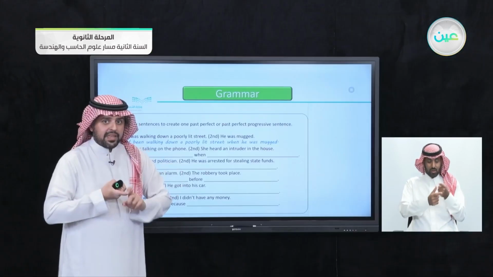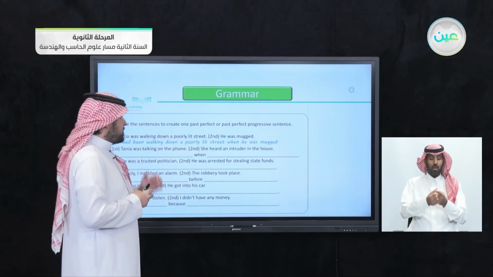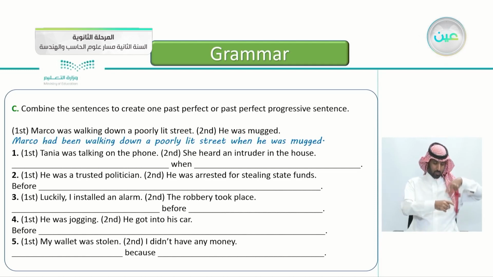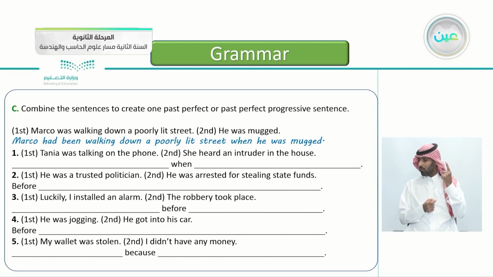We want to combine them together either with the past perfect or the past perfect progressive. So the first one is already done. Marco had been walking down a poorly lit street when he was mugged. So here we used the past perfect progressive. Now the first event, Tanya was talking on the phone. Tanya was talking, so talking here is progressive. The second event, she heard an intruder in the house.